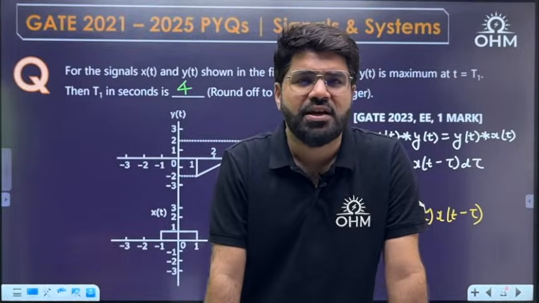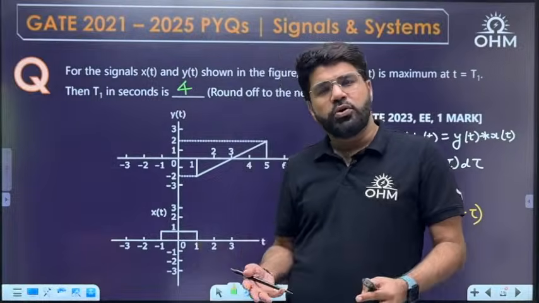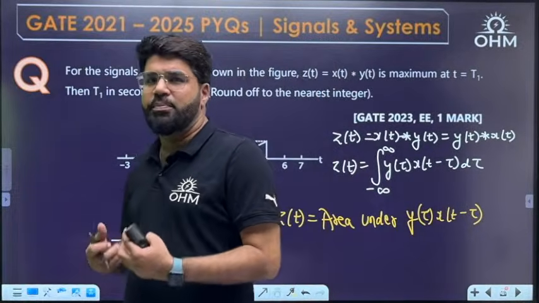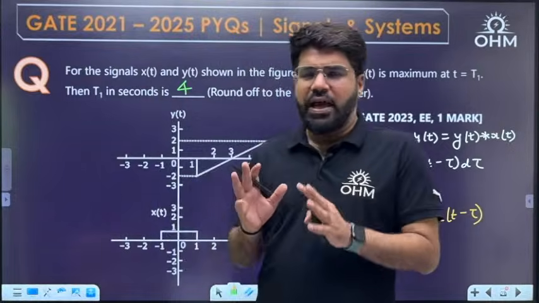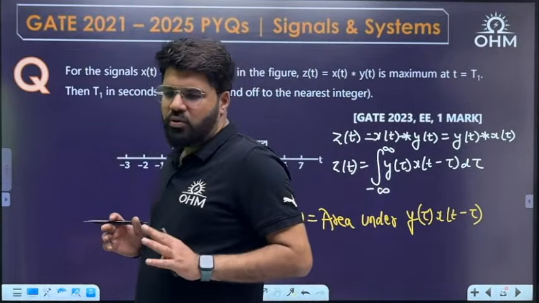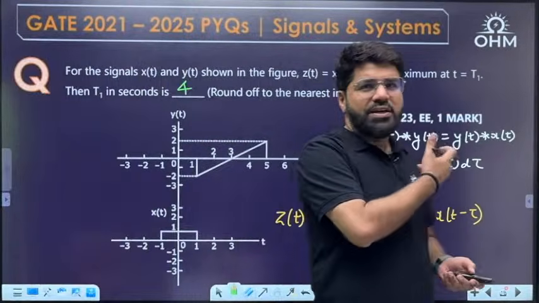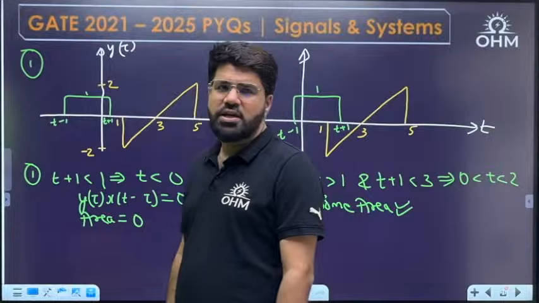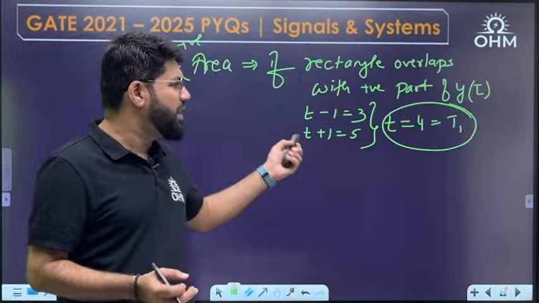But don't worry. Usually you don't get this level of question for 1 mark, but GATE 2023, I already told you, not only this question, the entire EE paper 2023 was actually a lengthy, calculative and good paper. It was there for all subjects, but usually 1 mark questions, as you saw earlier, are direct questions. If not very direct, at least some fundamentals are required, but not that much length required to solve.